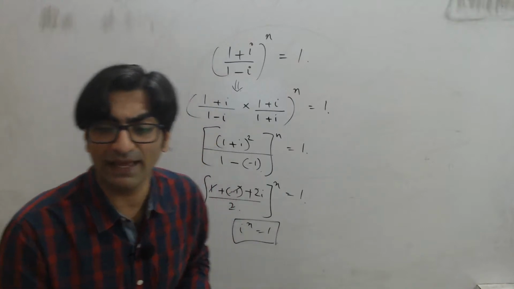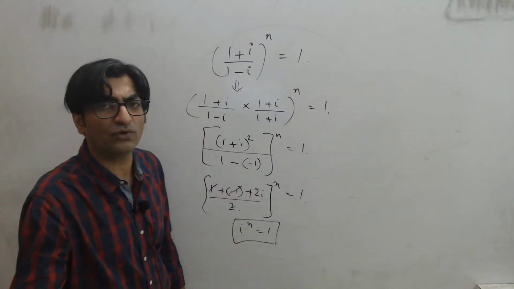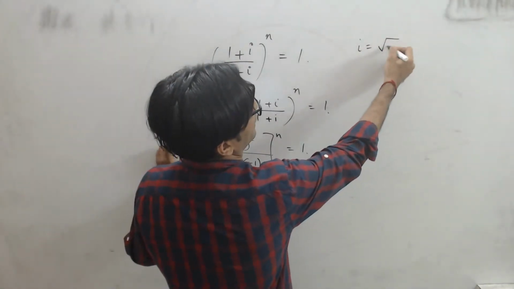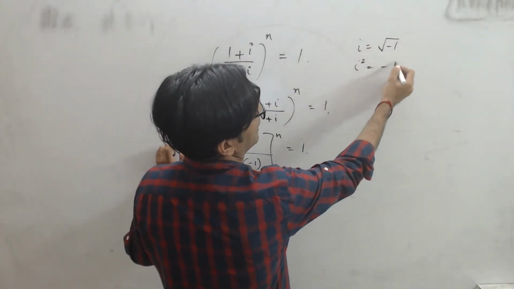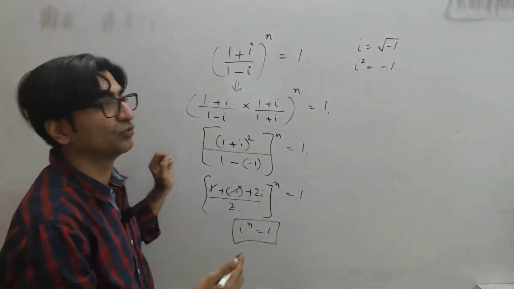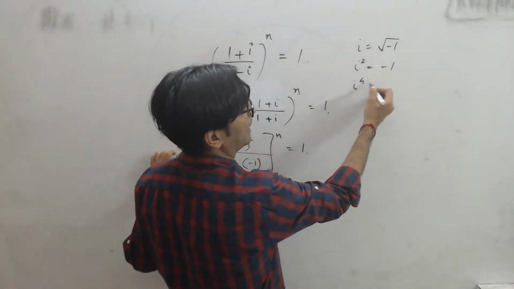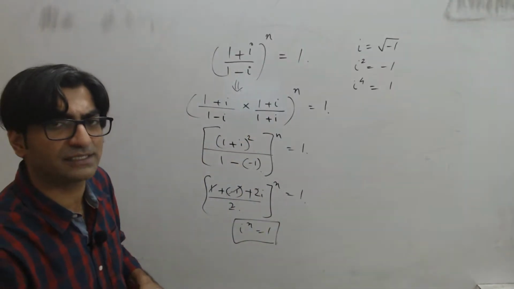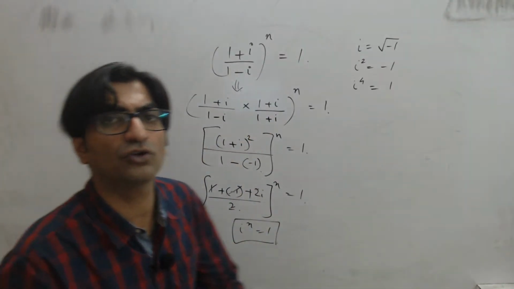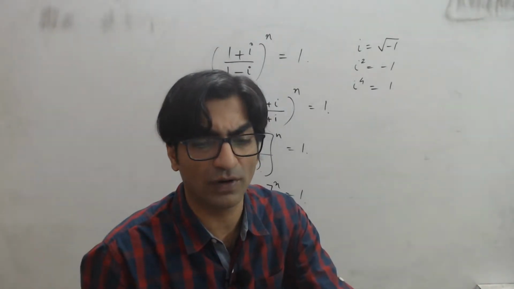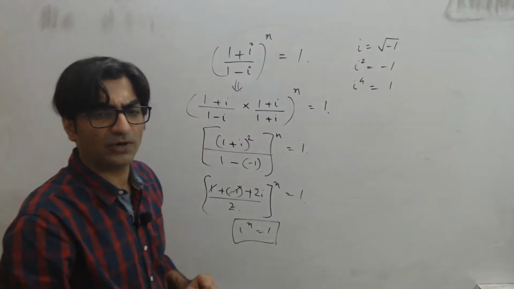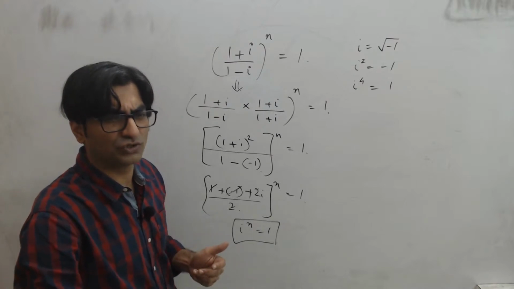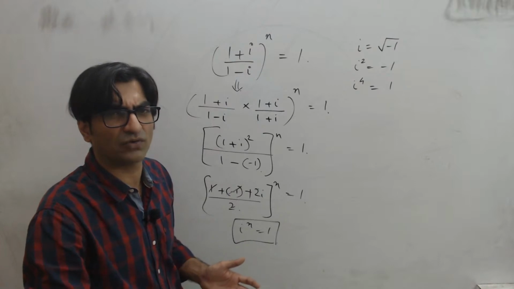So which value of n? Which power of iota becomes 1, right? I know iota is equal to square root of minus 1. So iota square will be equal to minus 1. So obviously n can't be 2. And if I square this again, i power 4 will become equal to plus 1. So the smallest value of n which makes this true will be the fourth power, n is equal to 4. I hope you guys are able to figure it out. Not a very hard question, but one that uses your understanding of iota and rationalization.